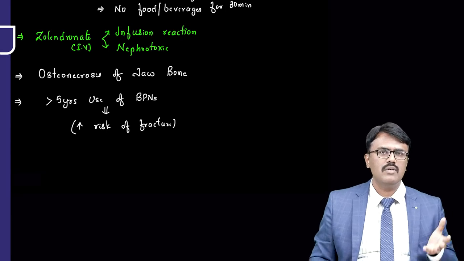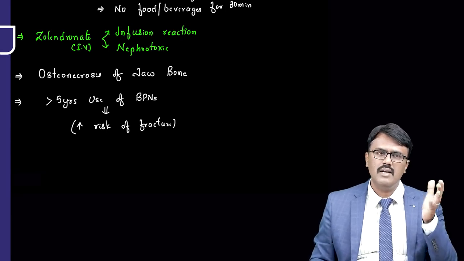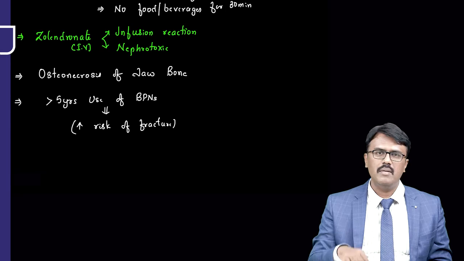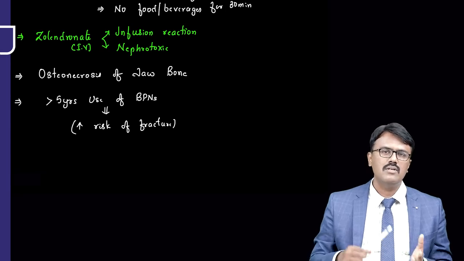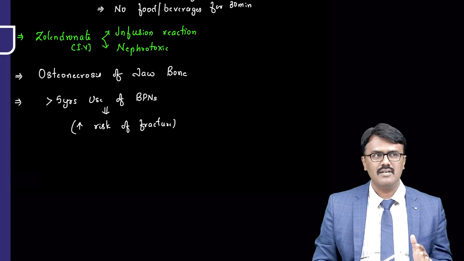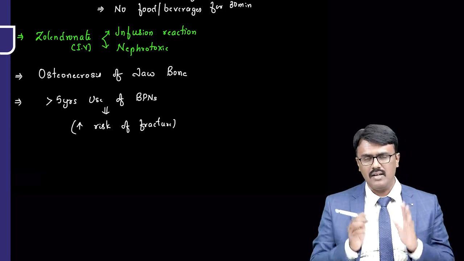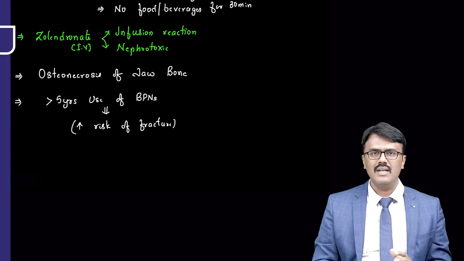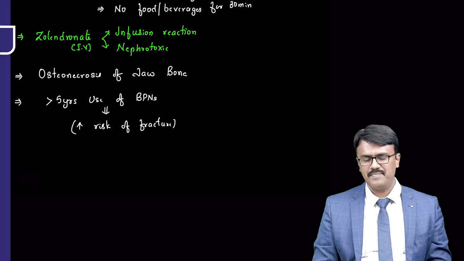And who is growing the bone? Osteoblast. And the bone is growing abnormally. So nobody is there to trim it. And because of this imbalance, the bone is not growing properly, and there is a risk. I am not telling you fracture will occur, but there is a risk if you are using it for more than 5 years. So it has to be used for less than 5 years. That is the meaning of it.